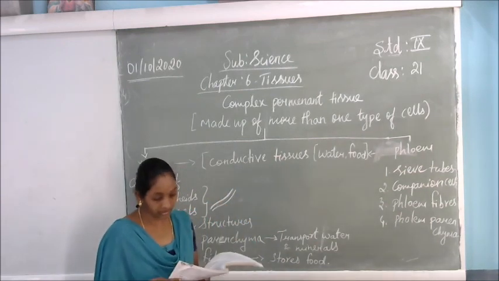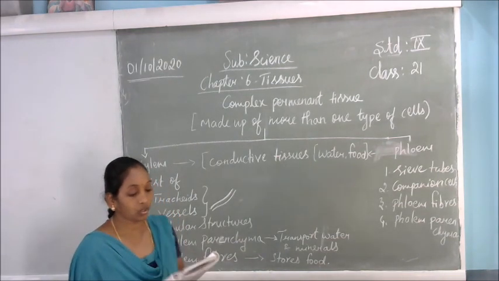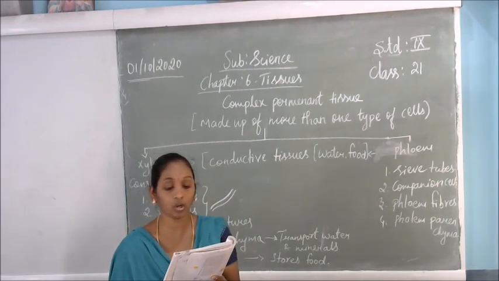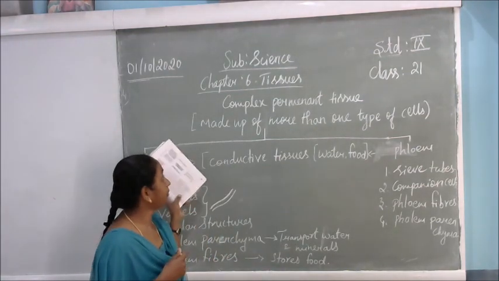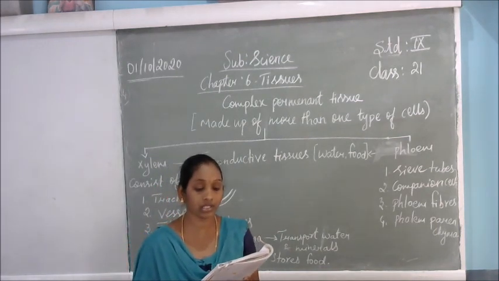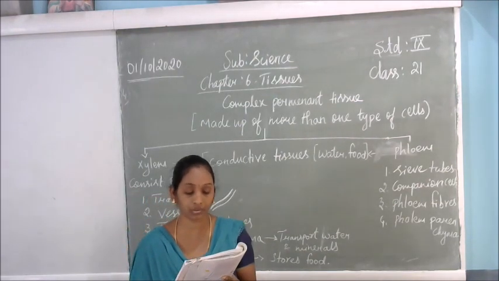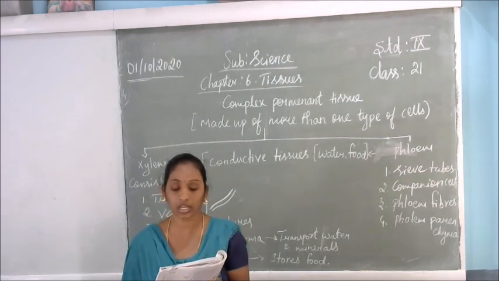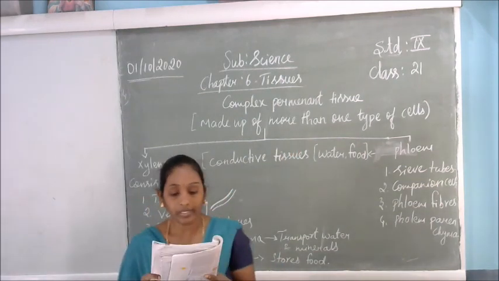Take out the textbook, page number 73, Chapter 6. Complex permanent tissues. The different types of tissues we have discussed until now are all made up of one type of cell. Such tissues are called simple permanent tissues. Yet another type of permanent tissue is complex tissue. Complex tissues are made up of more than one type of cell.